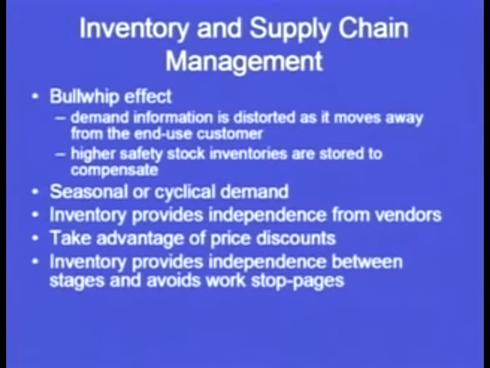Demand information is distorted as it moves away from the end use customer. Now the end use customer knows what he wants. His demand is taken care by the salesman of a particular company who is in direct contact with that customer. Now the salesman will frame his forecast that okay, this is what the person requires, and then he will pass on this information to the next head of the department or the next person to whom he is responsible, and this way the information will keep on climbing up the hierarchy and finally a decision will be taken.